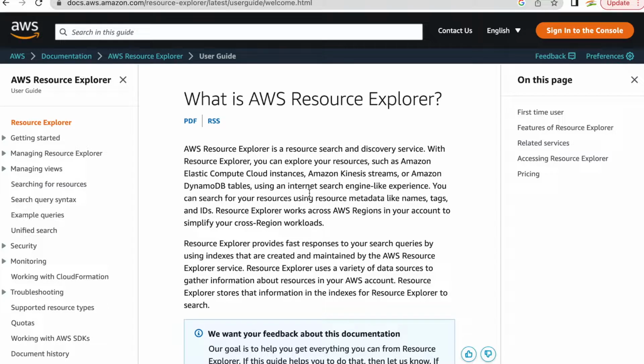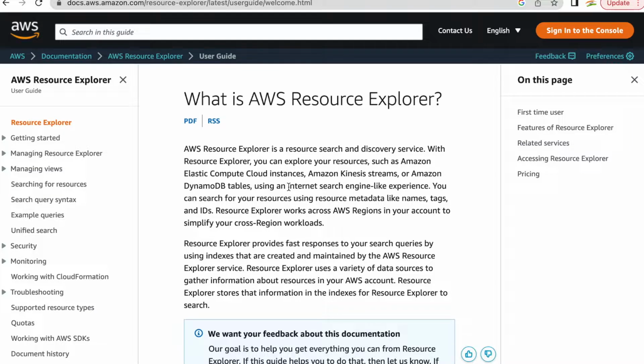Right, so as we have seen, it is a service to explore your resources or see your resources in multiple AWS regions. What I'm understanding, as I'm learning with you while reading through this, is that you can have your resources, EC2 or Kinesis stream or DynamoDB, any resources which this service supports, in different regions. It can be in US East 1, it can be in US East 2 or any other region. But from one of the regions, you should be able to see all the resources together, so you can just explore it easily. That's what I am understanding from this.